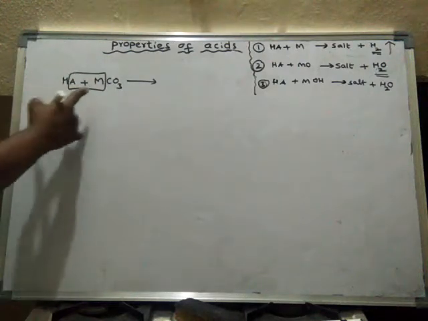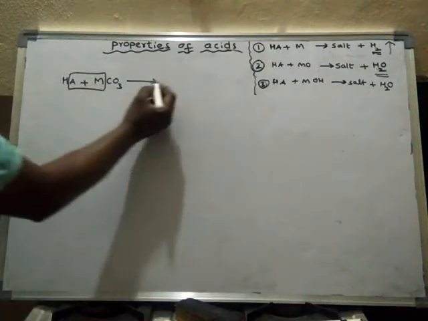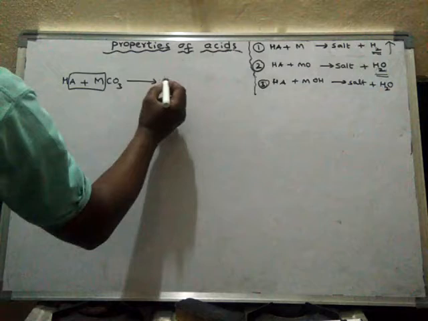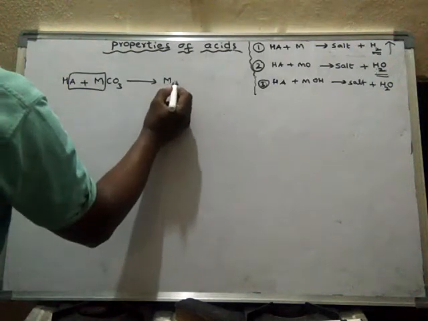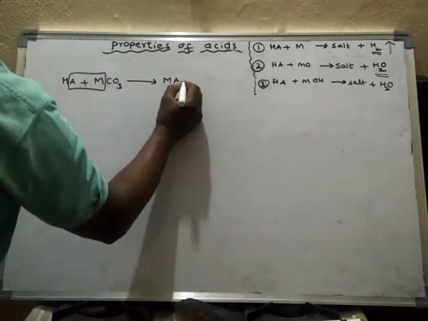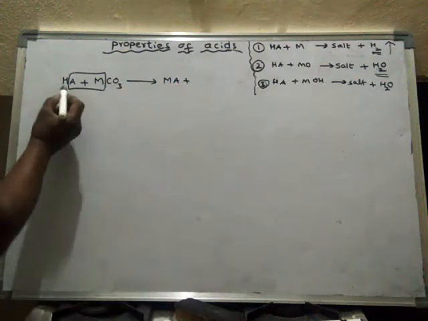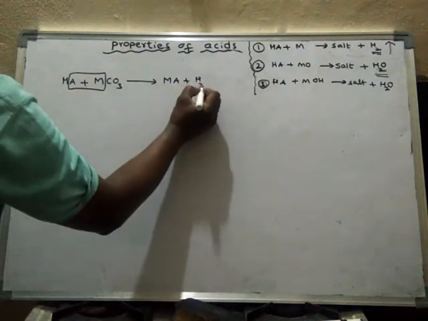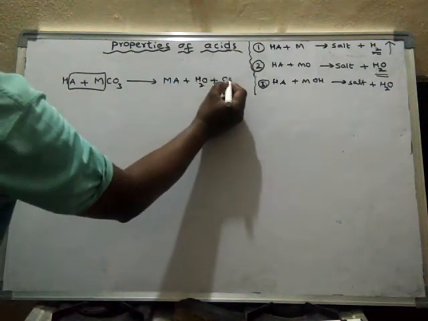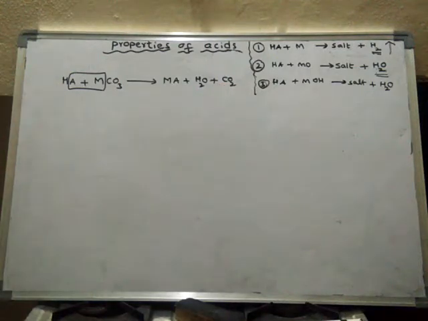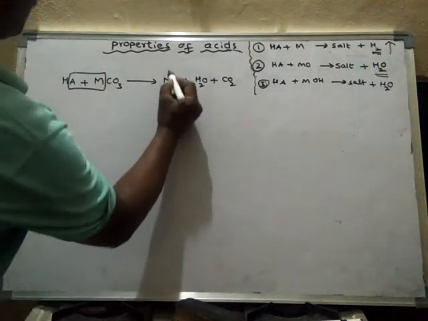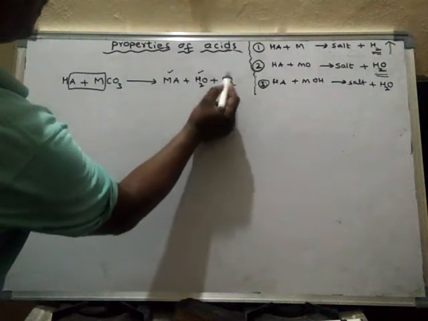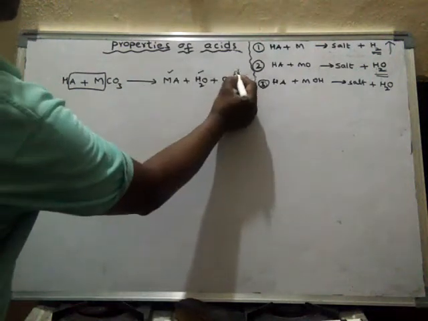It forms salt plus, in this case, along with the formation of water, additionally carbon dioxide gas is formed. This is the additionally obtained substance.